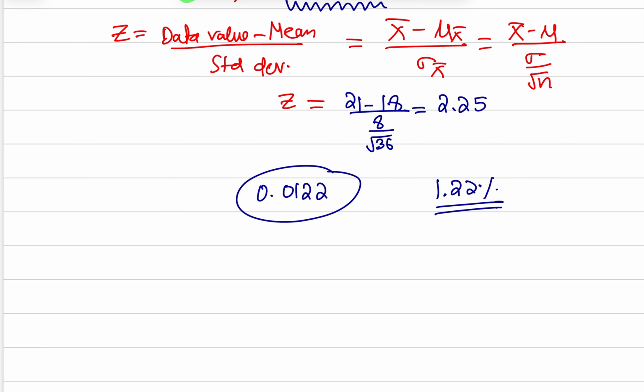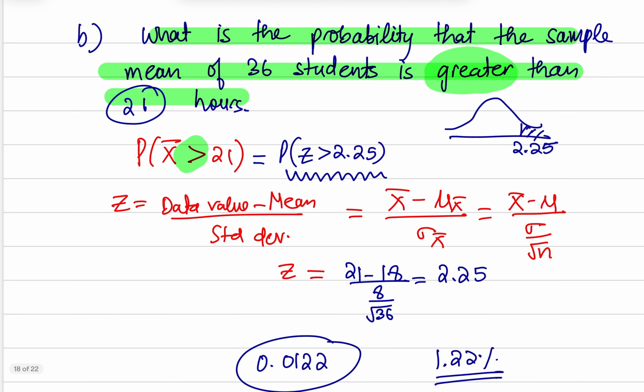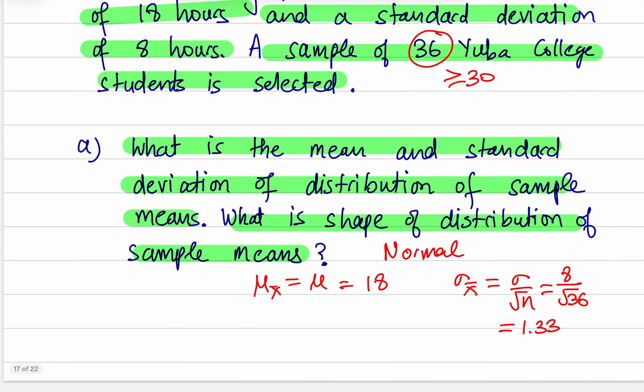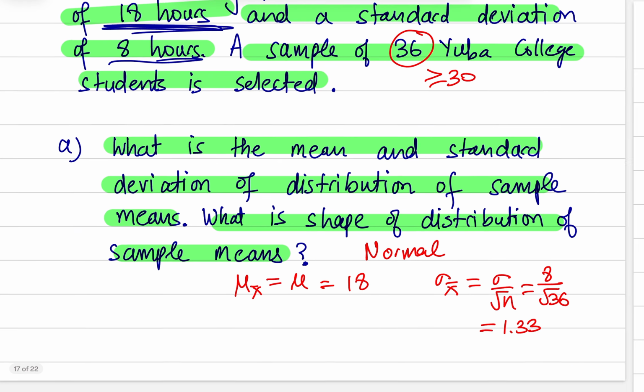So there's 1.22% chances if we select a random sample of 36 students at Yuba College, then their sample mean of average study hours for the 36 students is greater than 21 hours. And based on the given information that the average study hours is 18 hours with a standard deviation of 8 hours.